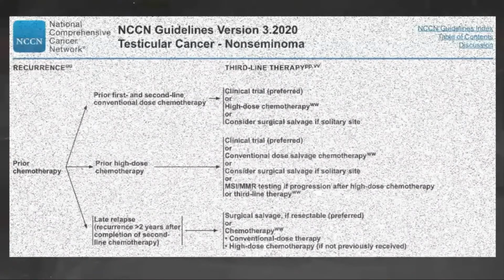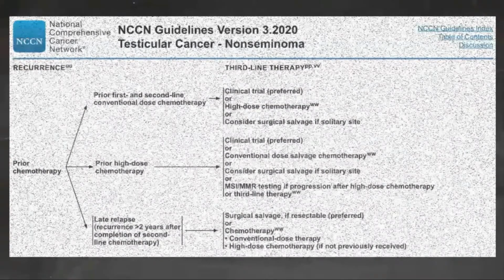Alternative options for patients previously treated with high-dose regimens include conventional dose salvage chemotherapy, surgical salvage if solitary resectable site, and microsatellite instability mismatch repair MSI-MMR testing if disease progresses after high-dose chemotherapy or third-line therapy. The preferred treatment option for patients who experience a late relapse more than 2 years after completion of second-line therapy is surgical salvage if the recurrent mass is resectable. Conventional dose or high-dose chemotherapy, if not previously received, are also options for patients with relapse.